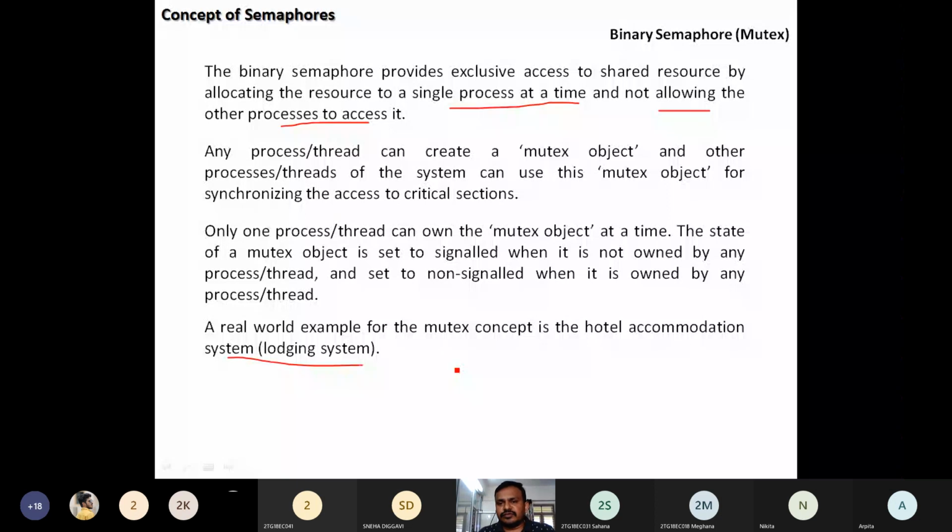If no one is using it, the mutex object is free. The key is not handed over to anybody. It is totally free. If any person is using that particular room in the lodge, obviously the key is available with that person. Nothing but in the system, if the shared resource is used by any process, then the mutex object is non-signaled. Non-signaled, it is not available. Signaled, it is available.